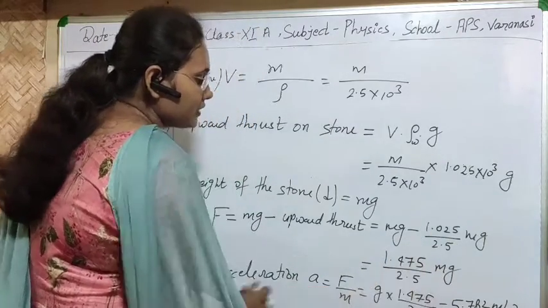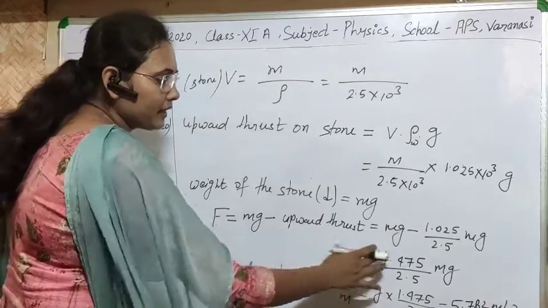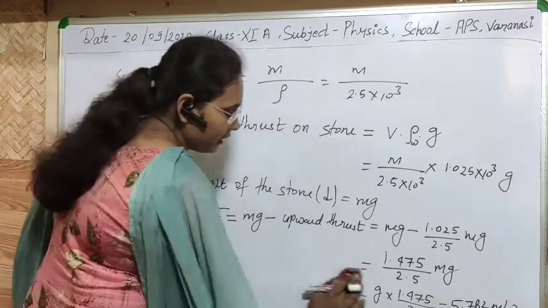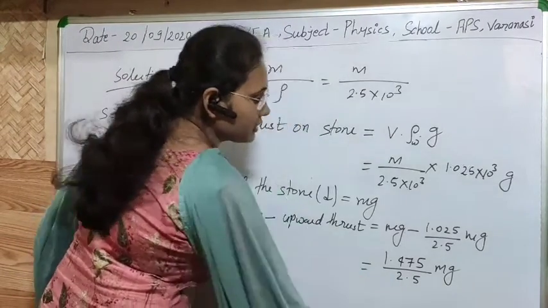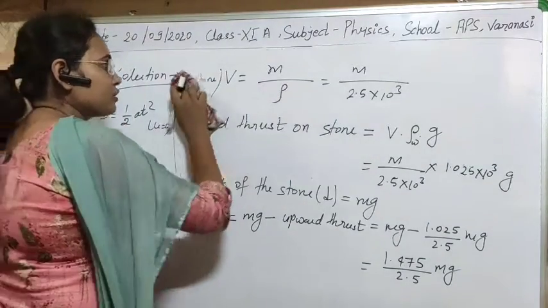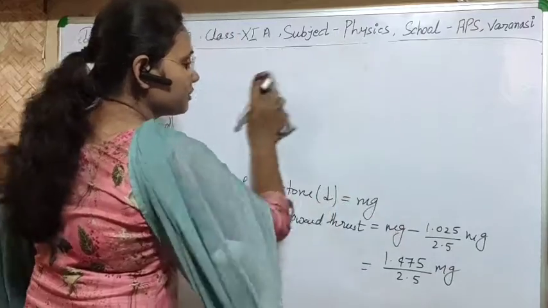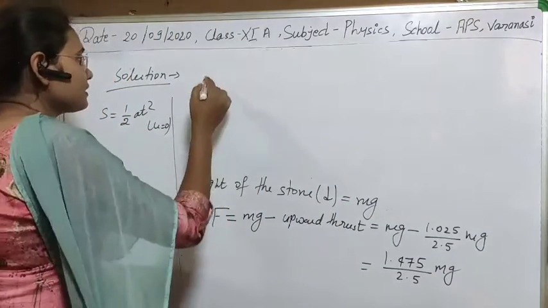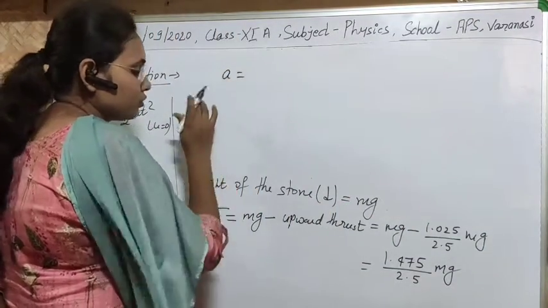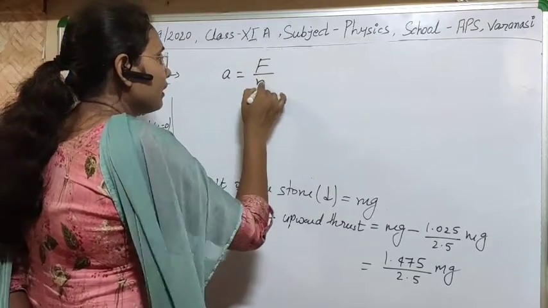That comes to this, and as you know how much force is acting to sink this stone, we can easily calculate the acceleration produced in the body. So the acceleration of the stone will be F upon m.